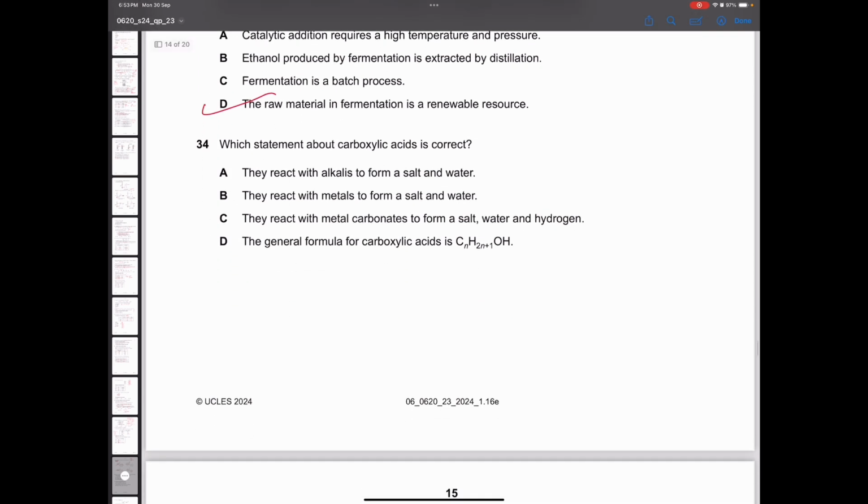Which statement about carboxylic acids is correct? See, acid will react with alkali to form salt and water. This is true. Acid will react with metals to form salt and water.